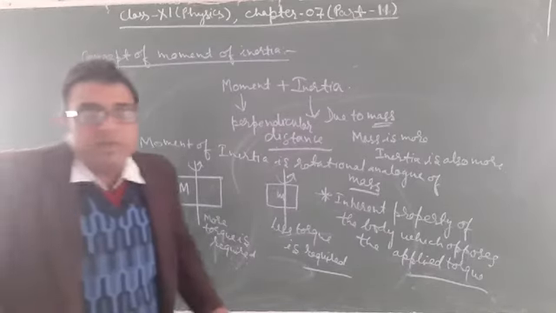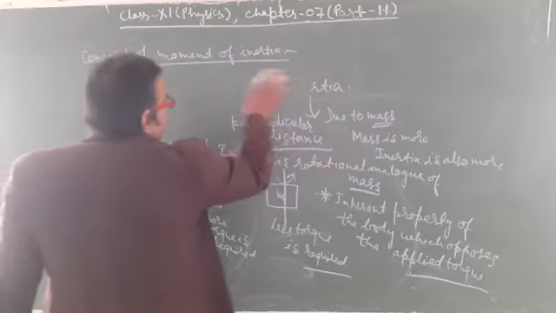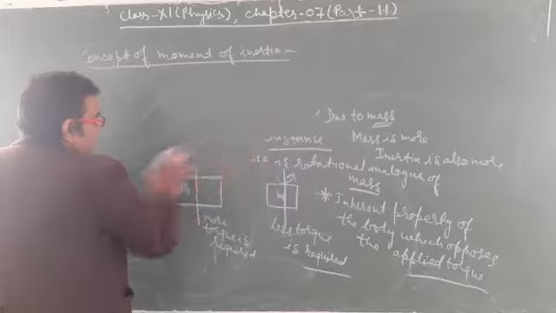Now let us calculate the moment of inertia of a rigid body.